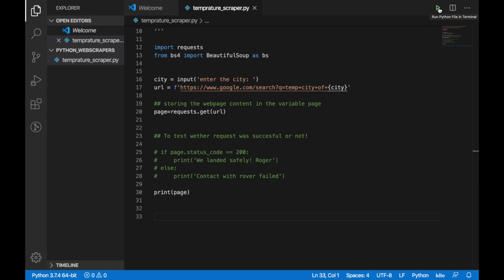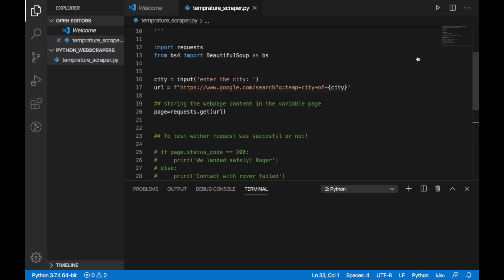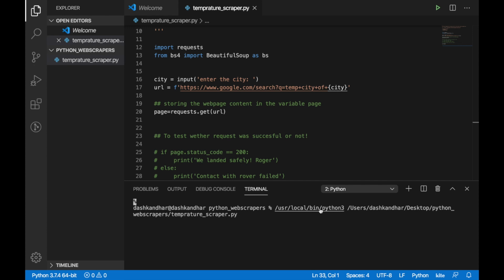It gives me a shortcut, and it does the same as what I did in the last running command, writing whole Python and the file name. So it will run, but this time, first will be the path to the Python executable, and second will be the path to this file. So the same path to Python and path to this file. So enter the city, Shimla. Let's see what it prints out.